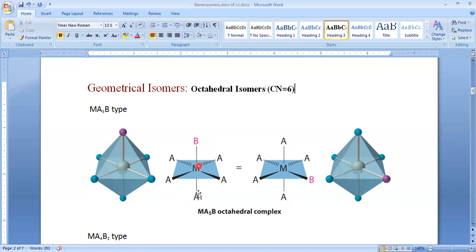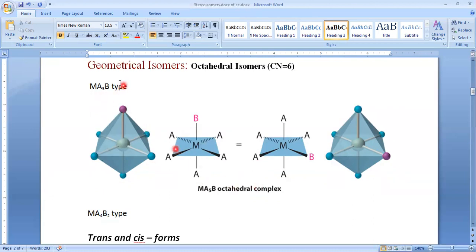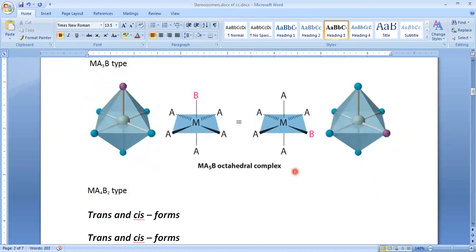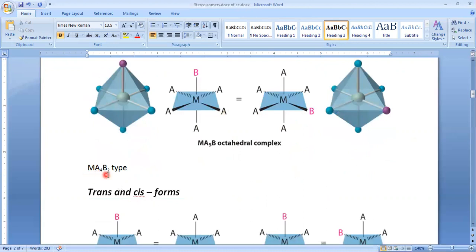These two, A and B, are in plane bonds. These two are above the plane and these two are below the plane. So in this type of compound, we may have two geometrical isomers. One is cis, second one is trans, and next one is Ma4B2.